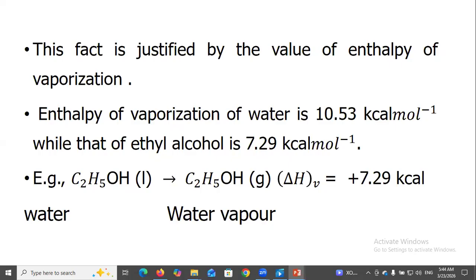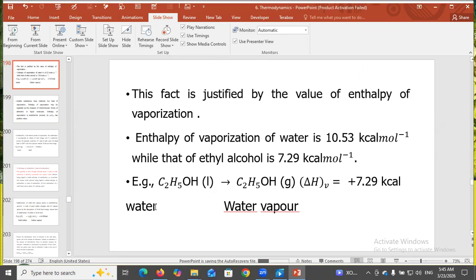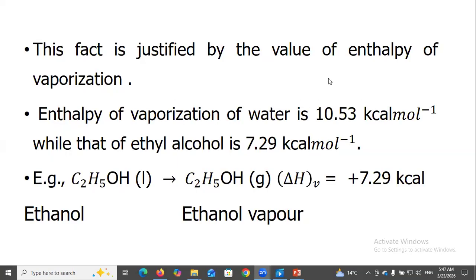1 mole of ethanol liquid converted into 1 mole of ethanol vapor, heat of vaporization equal to 7.29 kilocalorie per mole.